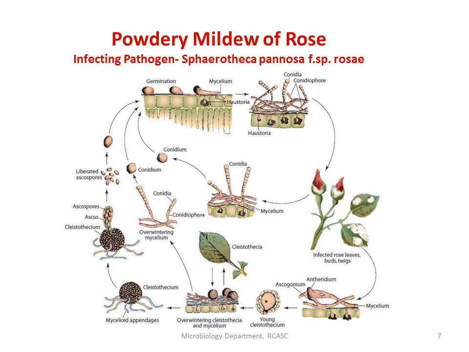The cleistothecium ruptures, and the asci are projected outside. Once the ascus ruptures, ascospores are liberated. These ascospores can also infect the healthy plant. They cause primary infection.